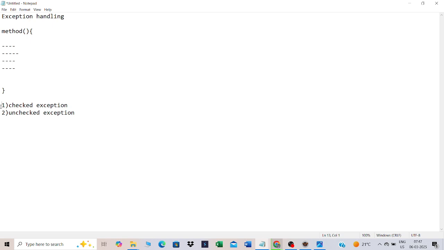Checked exceptions are the exceptions that the compiler is able to recognize. The compiler will be able to identify them.